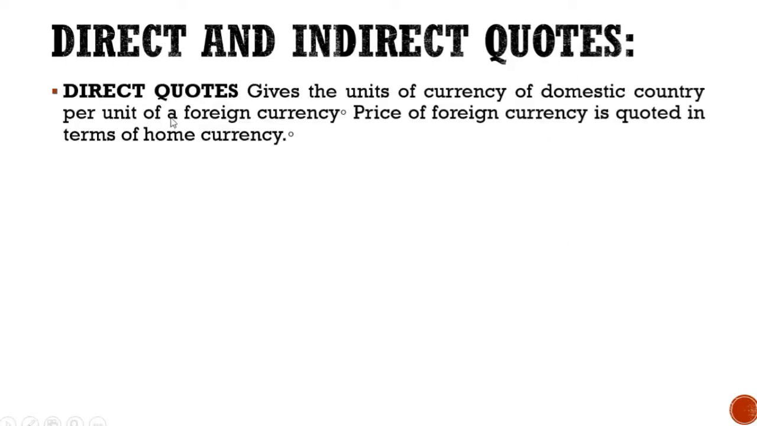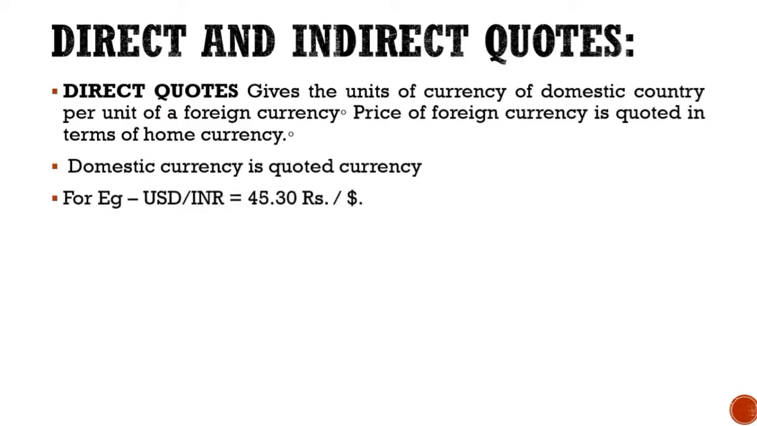Now let us understand what we mean by direct and indirect quotes. First we'll try to understand what is a direct quote. Direct quotes give the units of currency of the domestic country per unit of a foreign currency. The price of foreign currency is quoted in terms of home currency. Here the domestic currency is the quoted currency.